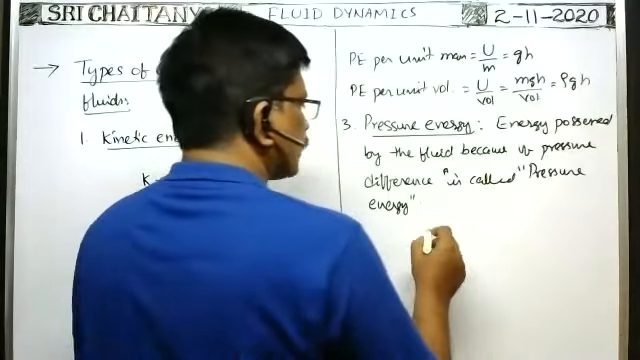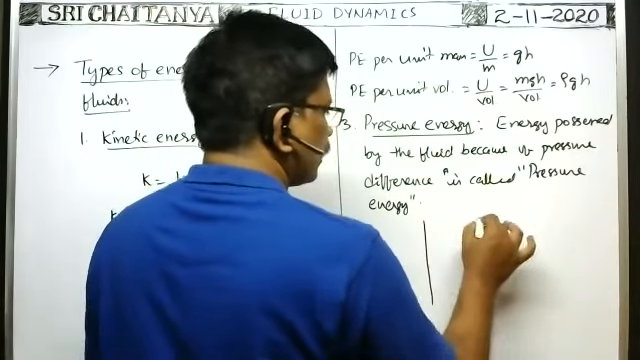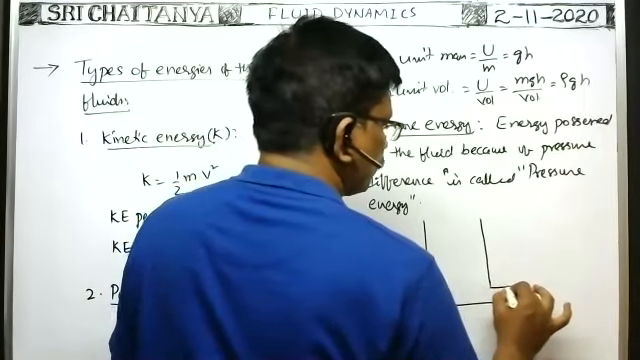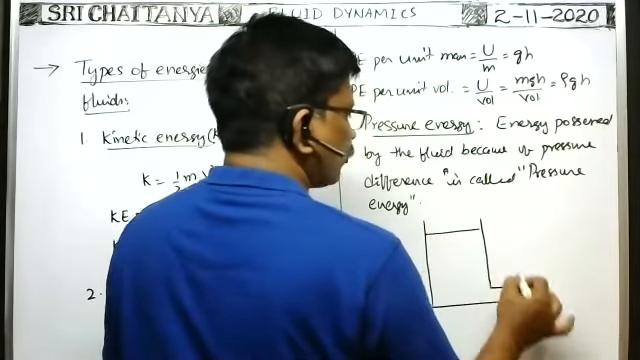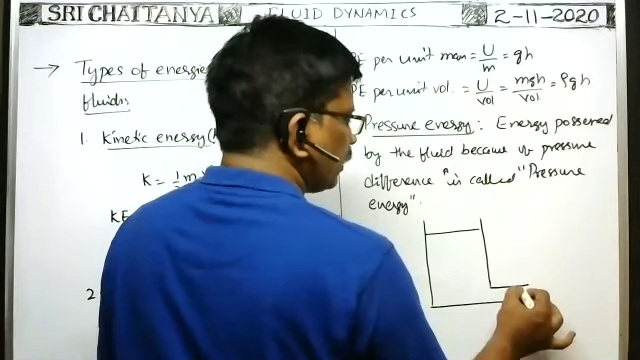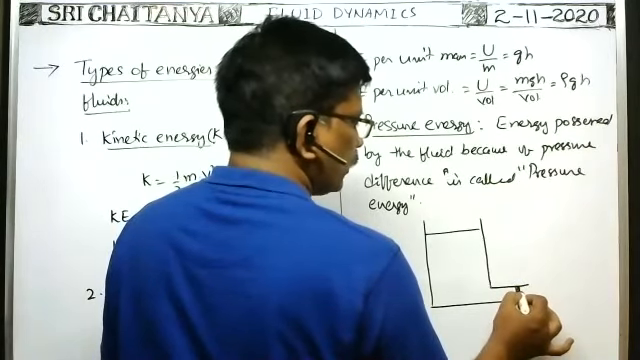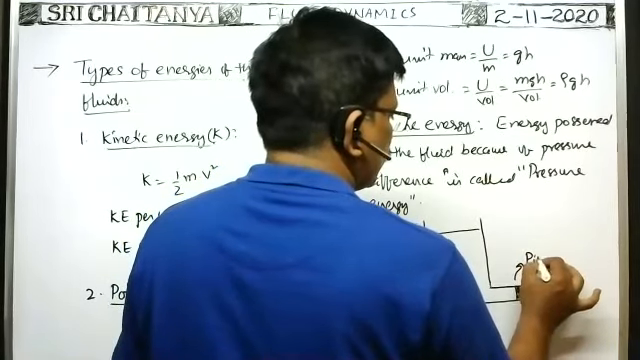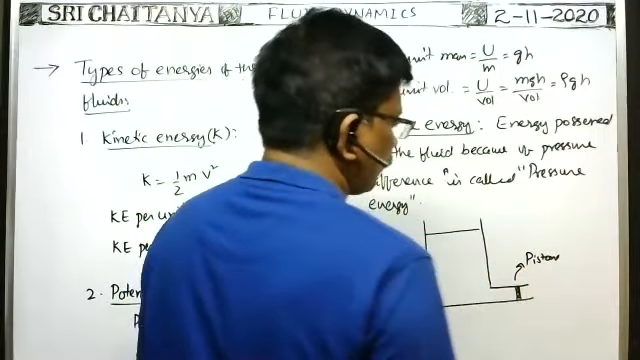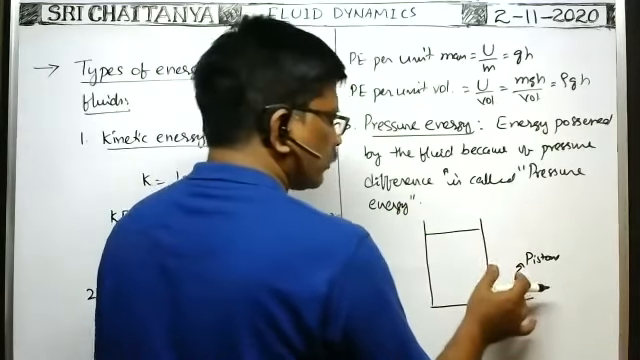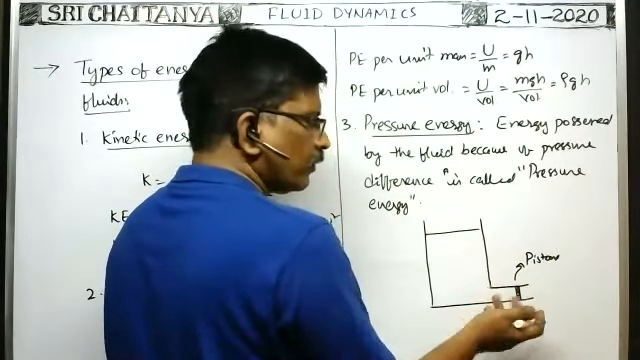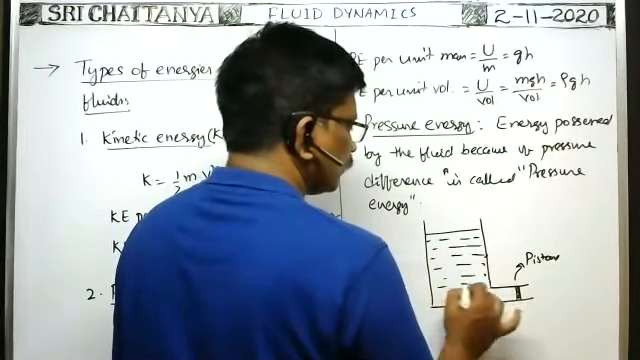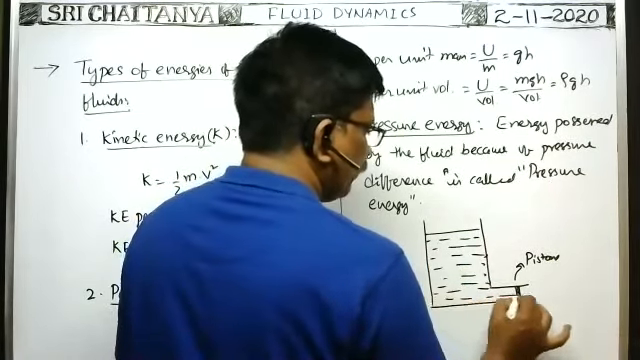Pressure energy. Suppose a cylindrical vessel has a side tube at its bottom. This side tube is closed with a piston, a frictionless piston, just like a valve. Then the vessel is filled with liquid.